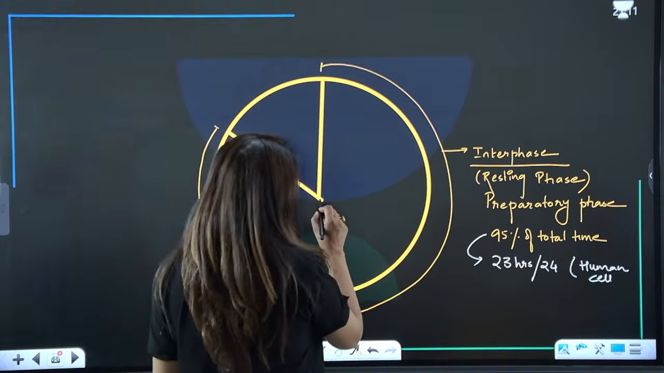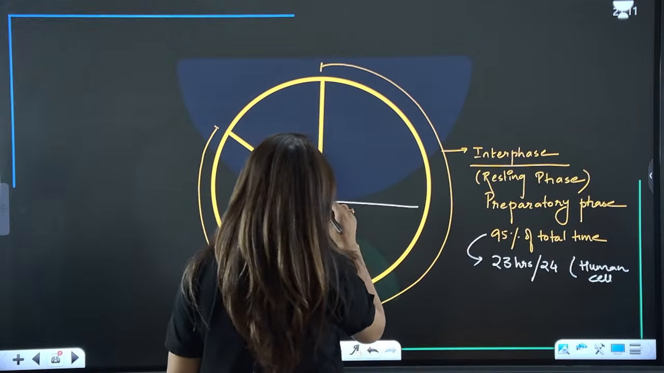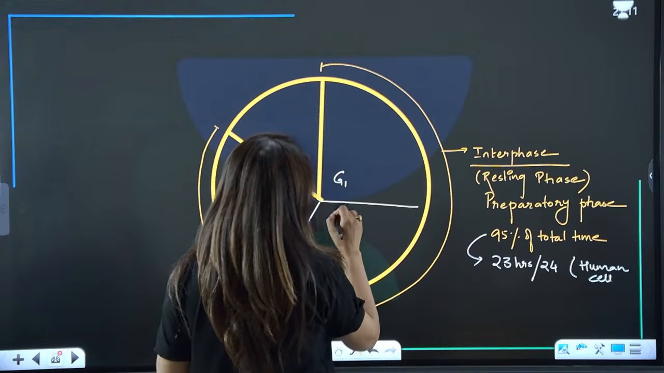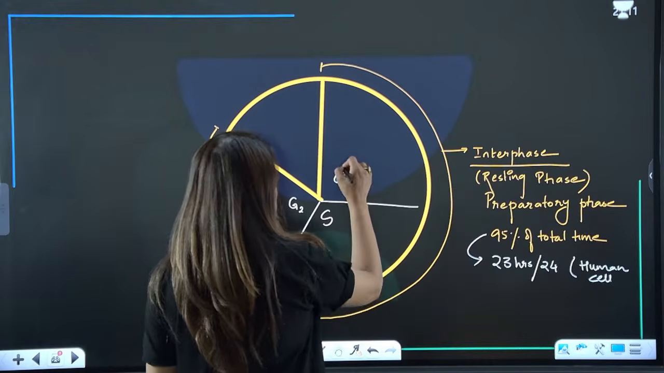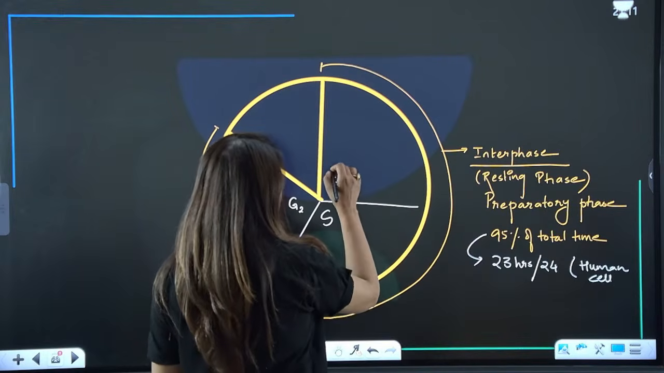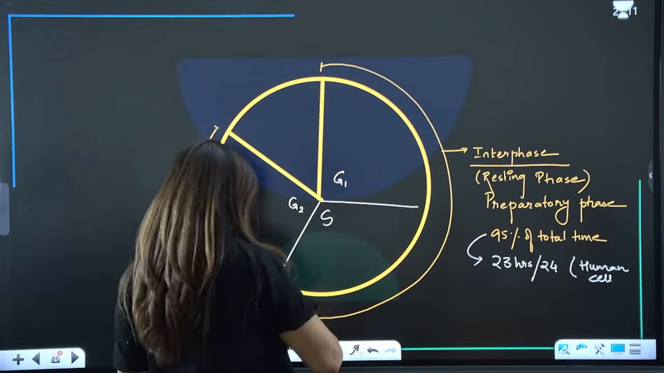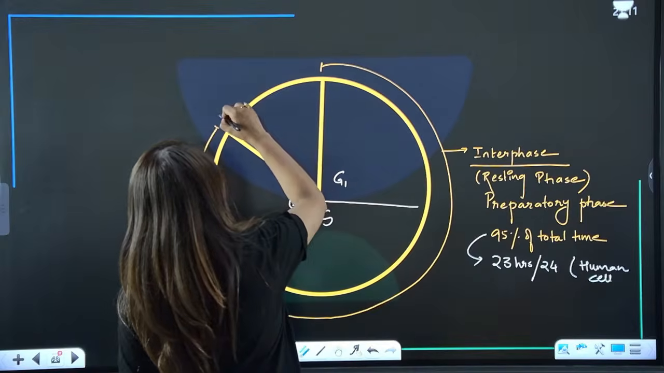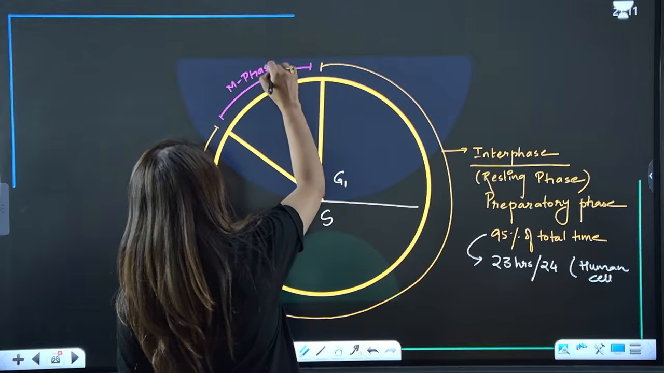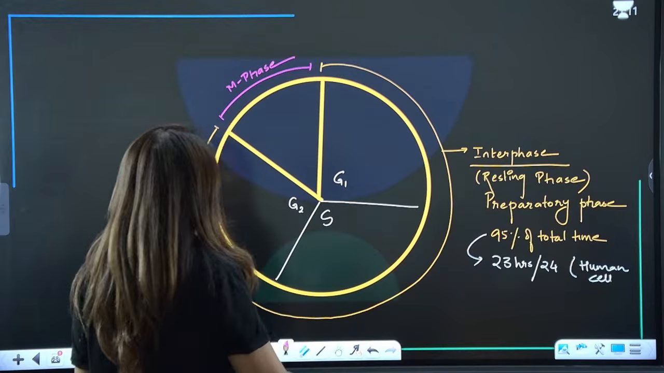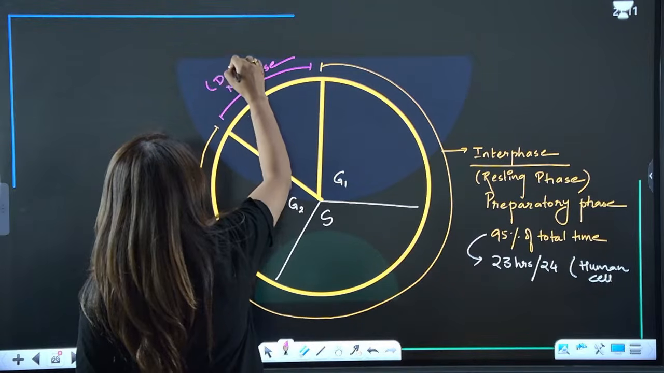Now, interphase is further divided into three phases: we have G1, S, and G2 phase. G1 is the growth one or gap one phase. And this is the real division phase, which is called the M phase or the real dividing phase.